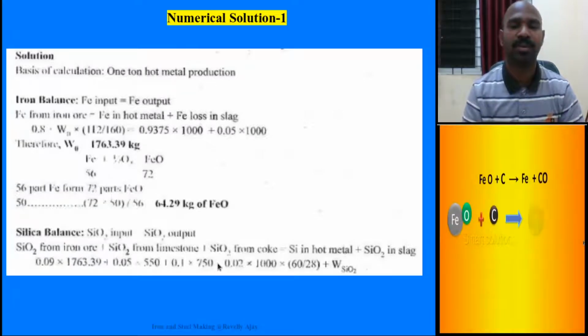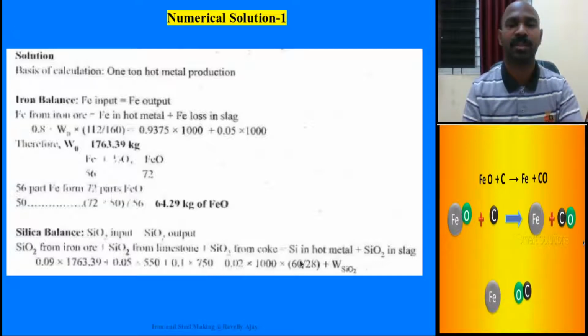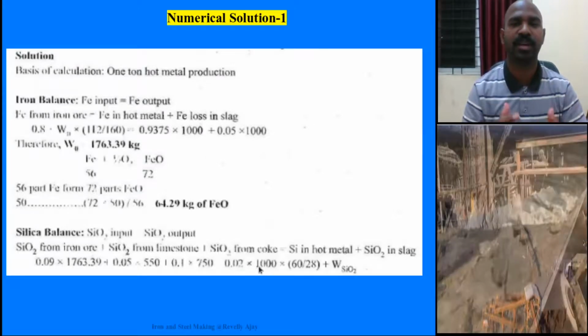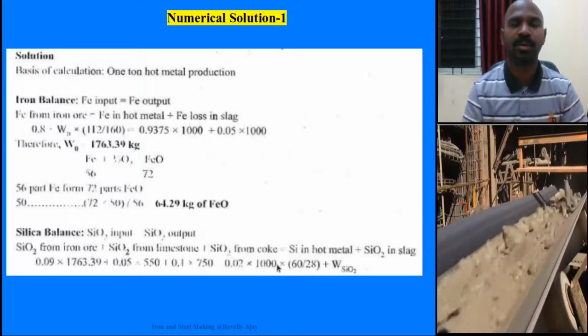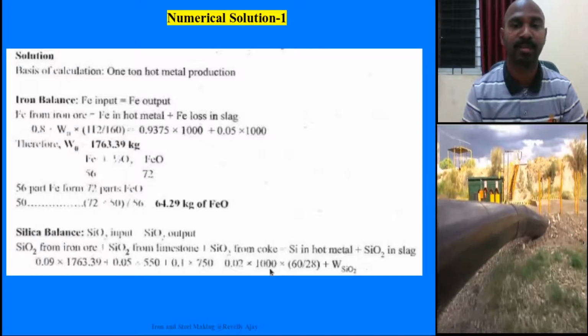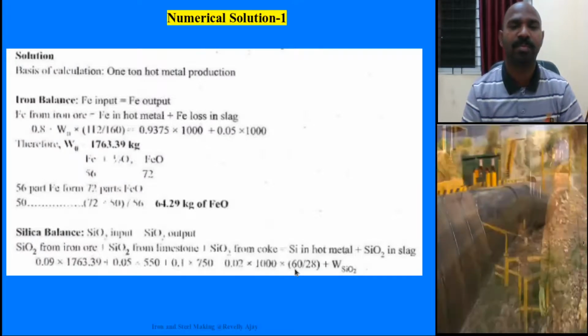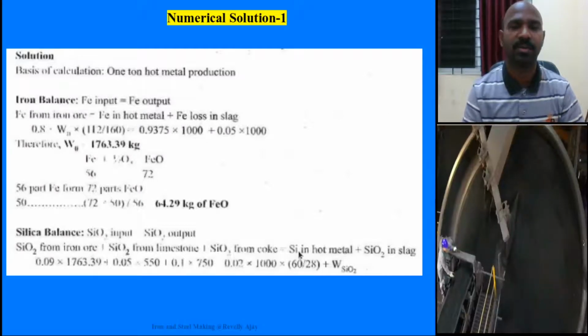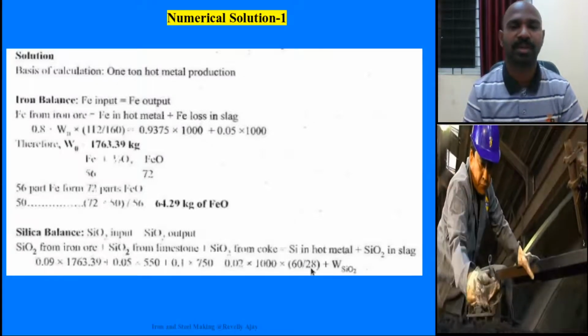This is equal to Si in hot metal, 0.02. Since it is silicon, you need to take the atomic weight. Silicon in hot metal, in total, since it is with respect to the 1000 of pig iron production, 1000 into 60, the SiO2 atomic weight, by 28, the silicon atomic weight.